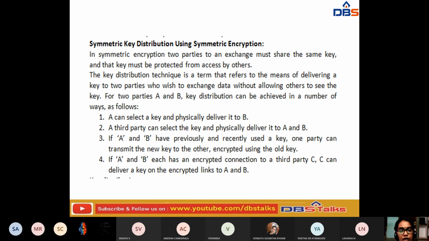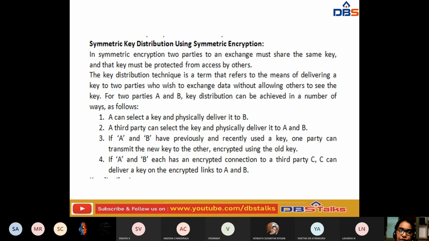See, here is how the key is going to be distributed. First, A can select a key and physically deliver it to B. Suppose A is the sender and B is the receiver. So A can select the key and physically deliver it to B. Next, a third party can select the key and deliver it physically to both A and B.